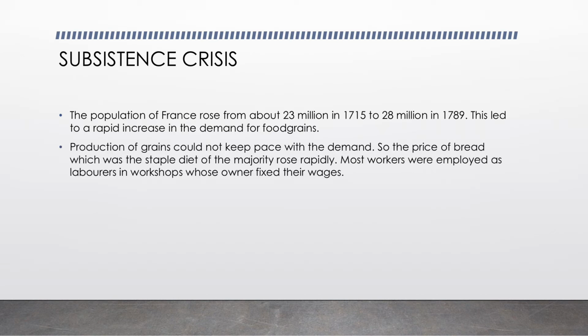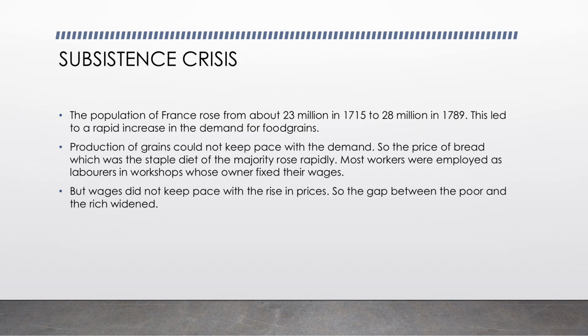What did France do in this situation? Production of grains could not keep pace with the demand. So, as they did not have resources, they increased the price of bread. And bread was the staple diet of the majority. Most workers who were employed as laborers in workshops had fixed wages. Nor did they increase, nor did they decrease. But even the wages could not keep pace with the rise in prices. That is why the gap between the poor and the rich widened.